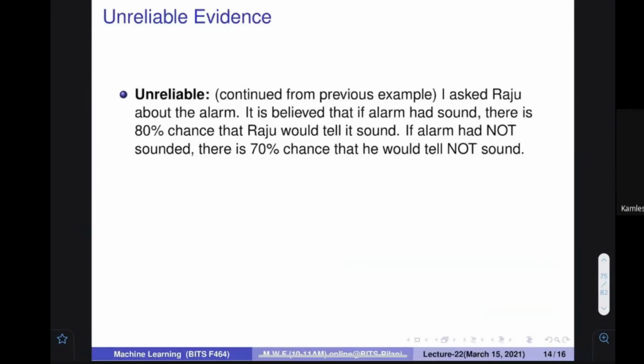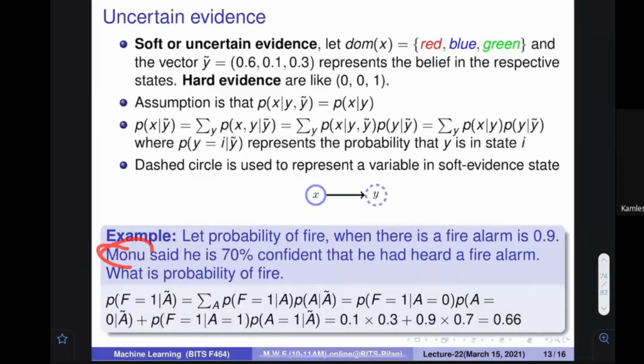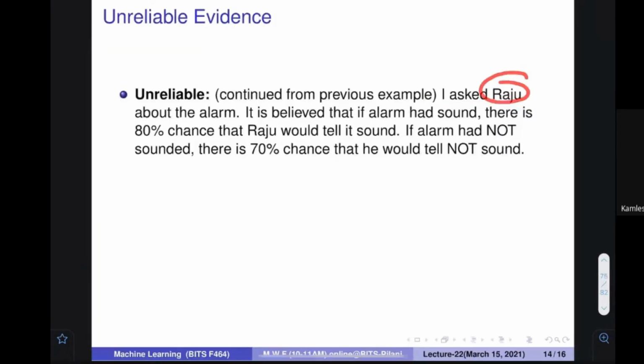And here I asked Raju, who is the third person. In the same example, let's assume that Monu said 70% confidence. I asked Raju, somebody else, about the alarm. It is believed that if the alarm sounds, there is an 80% chance that Raju would tell it sounded. Somebody else, a second person: if he has heard it, 80% he would be able to tell you. If the alarm had not sounded, there is a 70% chance that he would tell it did not sound.